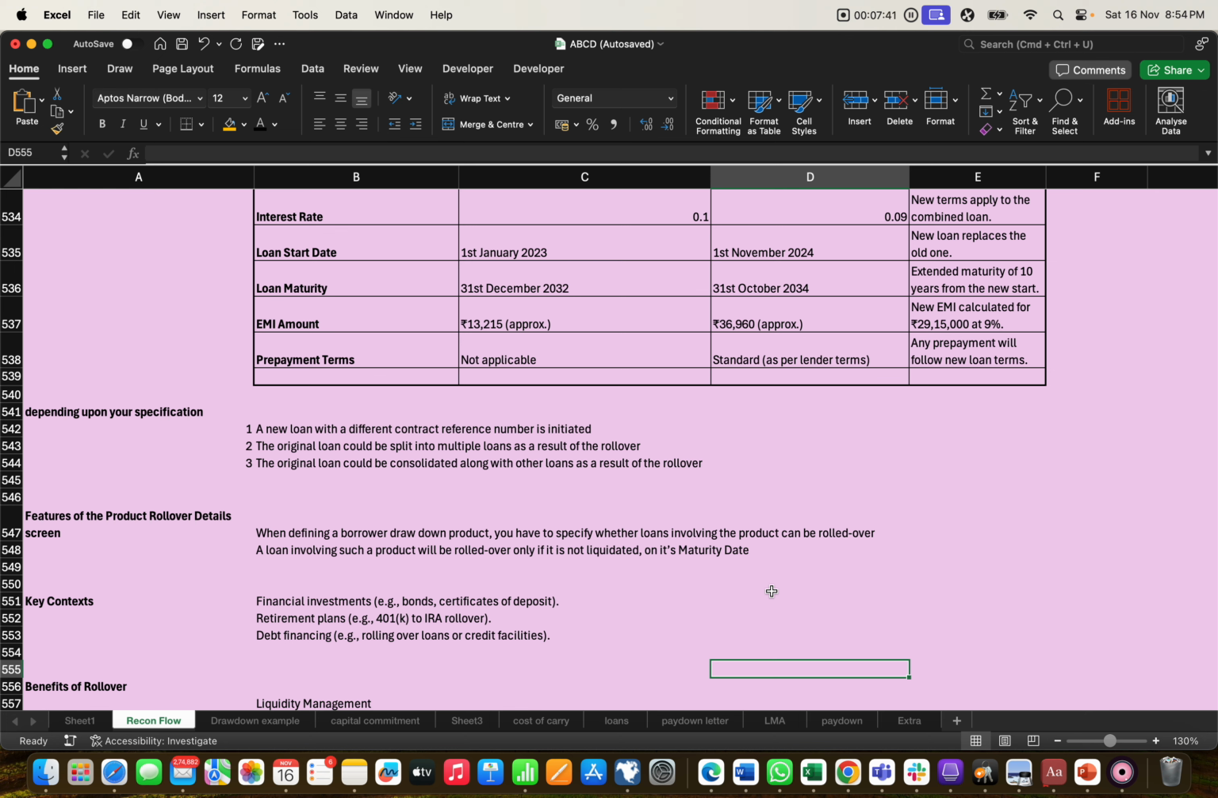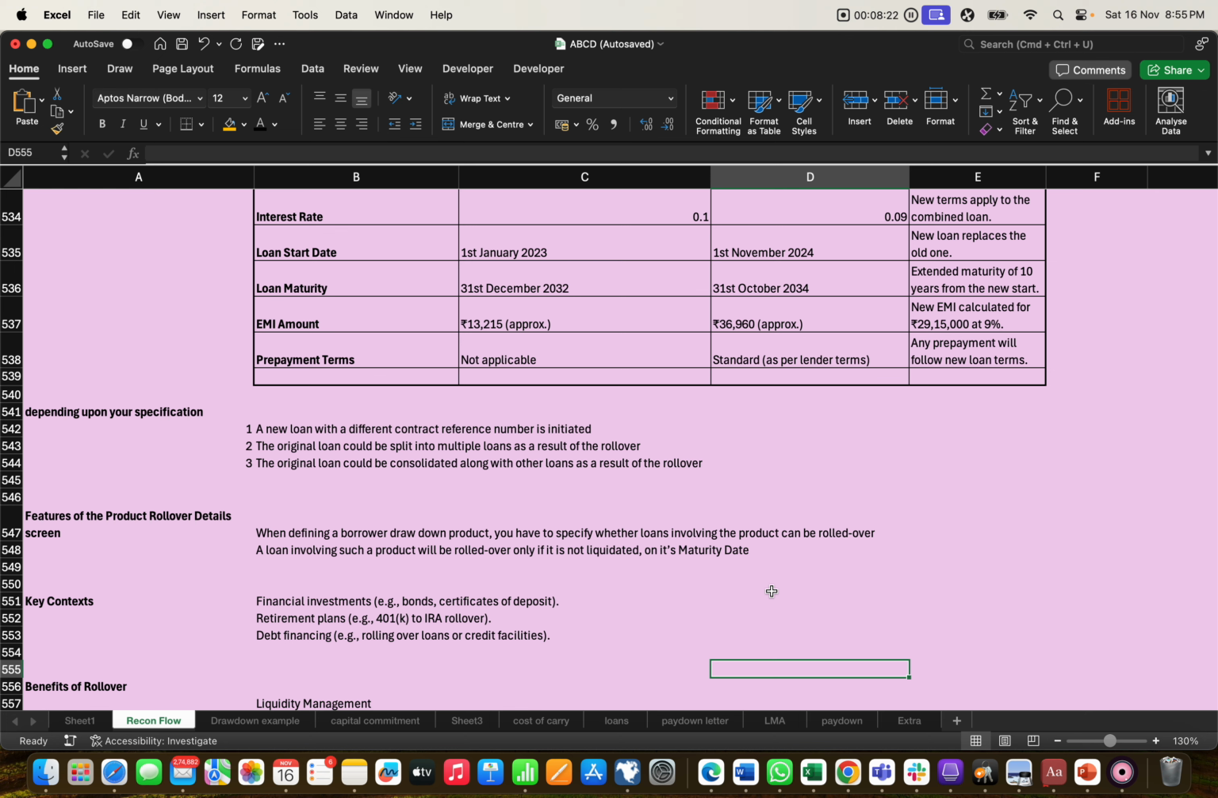Okay. So now we'll move to the features as well. The features of a rollover. When defining the borrower drawdown product, you have to specify that the evolving product can be rolled over. So there is some insight into when the rollover will be done. There is some pricing letter as well. There is also some product on which it should roll over, and something will be liquidated, and the maturity date will be a consideration. So this term should be taken into consideration.